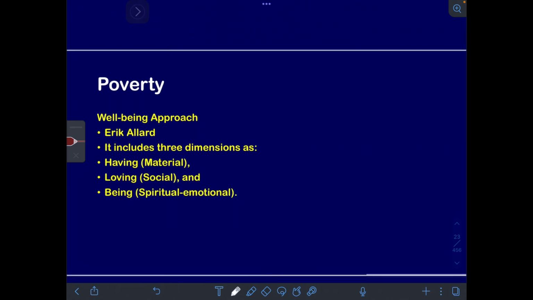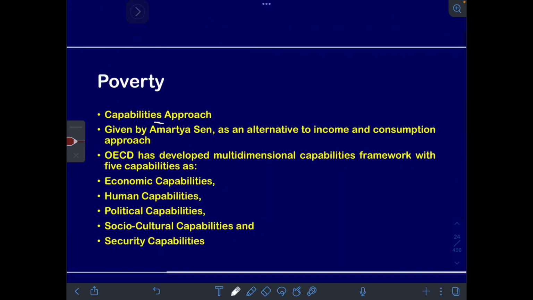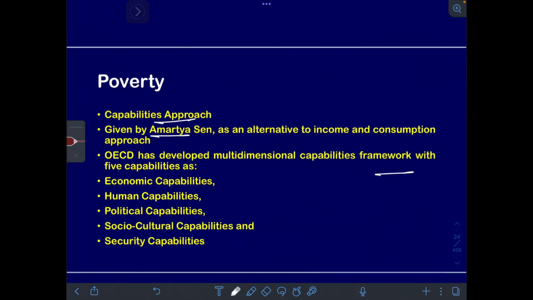Then, different ways are there to define poverty. The well-being approach, which was given by Eric Allard, includes three dimensions: material, that is access to material resources, then social, then spiritual or emotional. Clear, people? There are three ways. Then the capabilities approach given by Amartya Sen, which was an alternative to income and consumption.